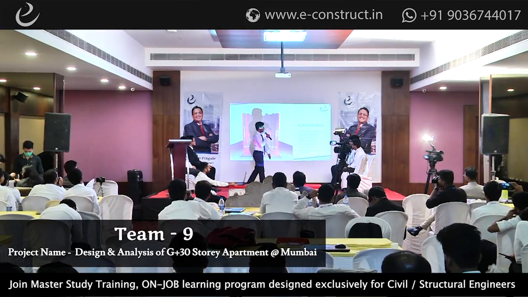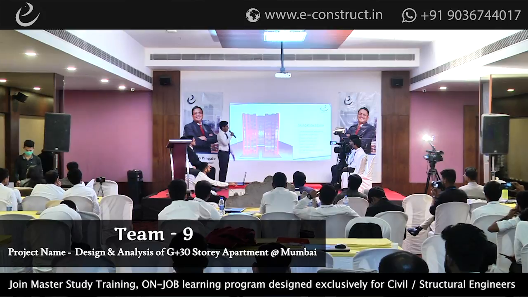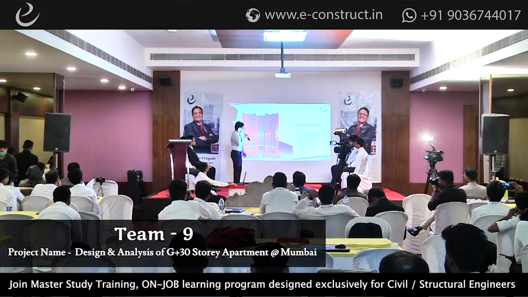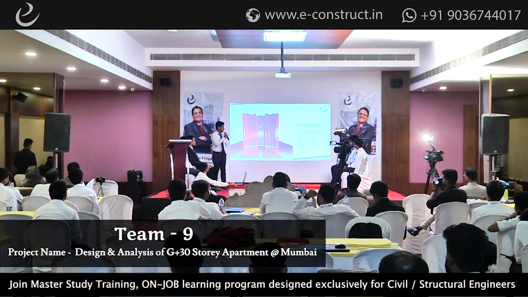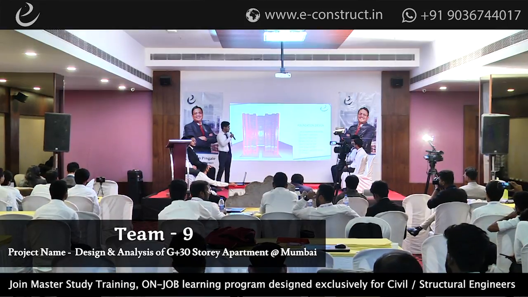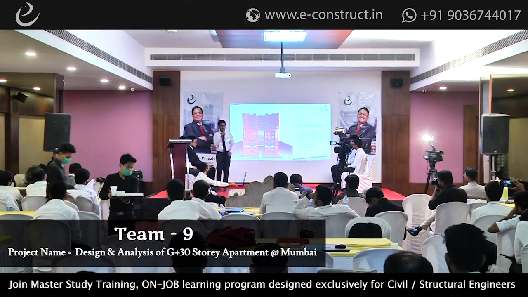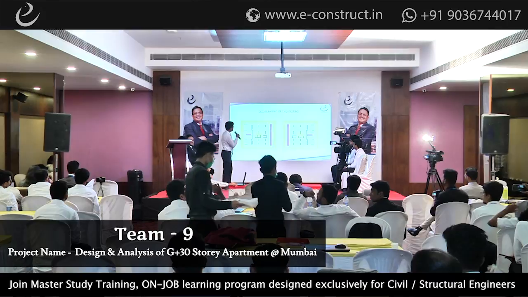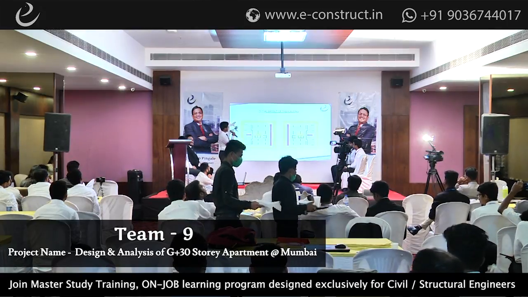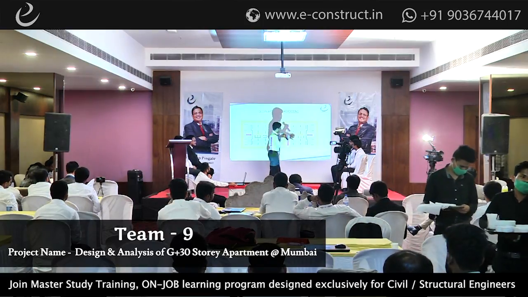by 3.5 meter, and the thickness of the raft is 2.5 meter, and we also provide drops, and the thickness of the drop is 3 meter. The grade of concrete is M40, same as the shear wall, and the grade of steel we use is Fe 500, and the safe bearing capacity of our project is 450 kilonewton per meter square. Here you can see the initial layout of the footing. This is the raft foundation, and these are the drops, as you can see. Next slide.